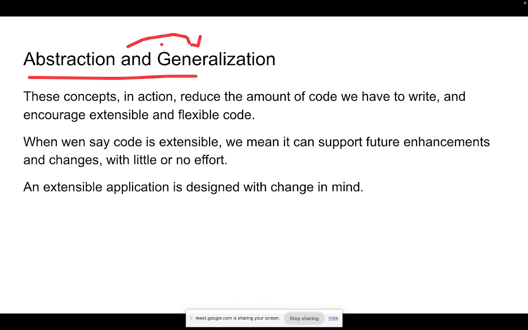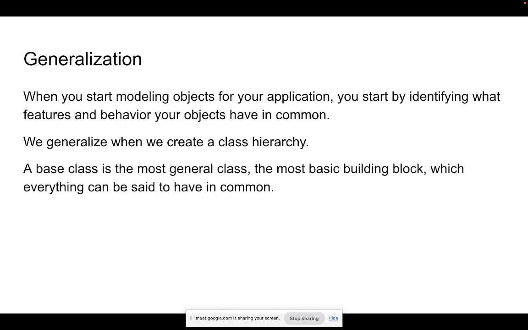This is important because it will help us make the code extensible. That means I need a framework where I can change the functionality of the code, or add new functions, without changing the rest of the code much. So how can I do that? Here the abstraction and generalization part comes into the picture.